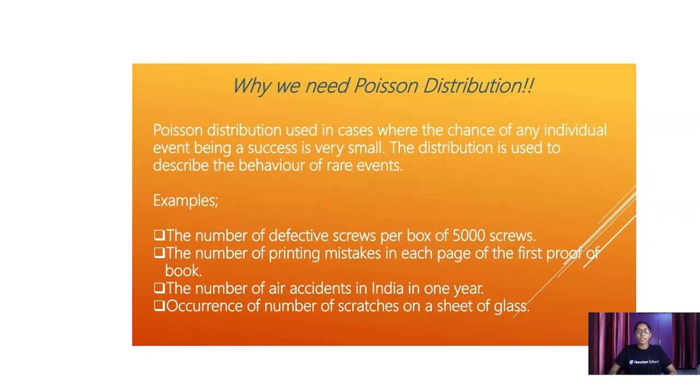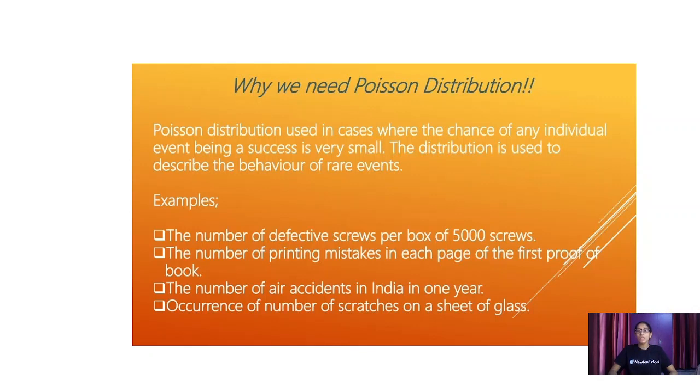The second example is the number of printing mistakes in each page of the first proof of a book. When you print or publish your first book, without screening, you have a lot of errors in it. So that depends upon how those errors can be sorted out.